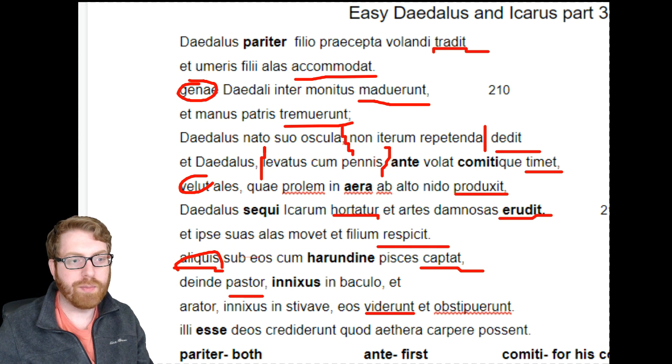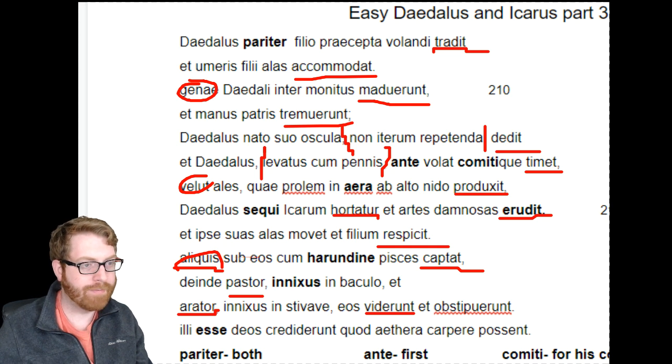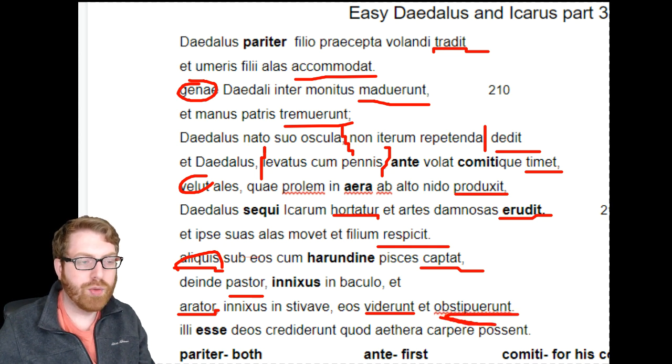I already gave you a note down below. Inixis means to be like leaning on. So here he's going to be leaning on his shepherd staff. And then we're going to have orator, a plowman, also leaning on a plow here. All right. And both of them will also be, can I underline it? Obstupuerant.